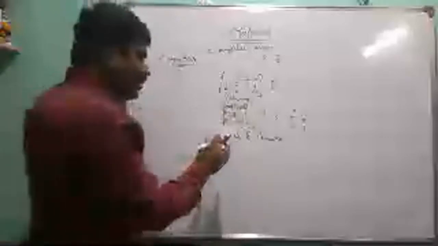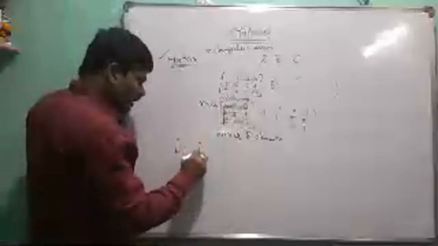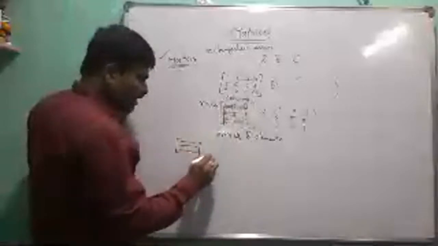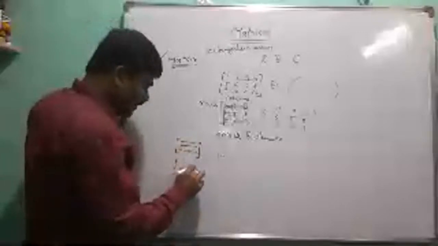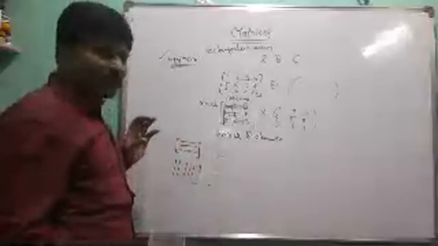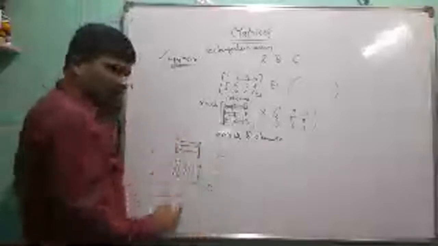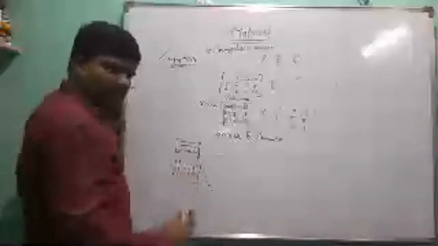Now suppose in any matrix the number of rows equals m. Similarly, in the same matrix the number of columns equals n.